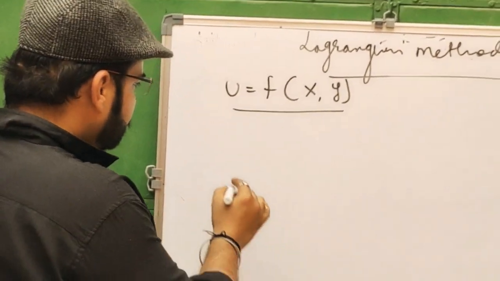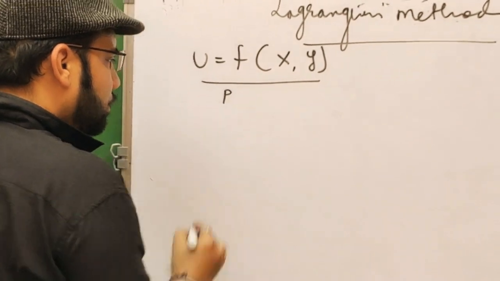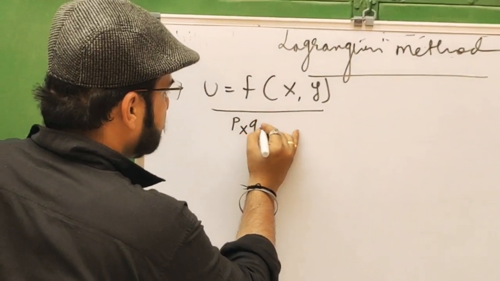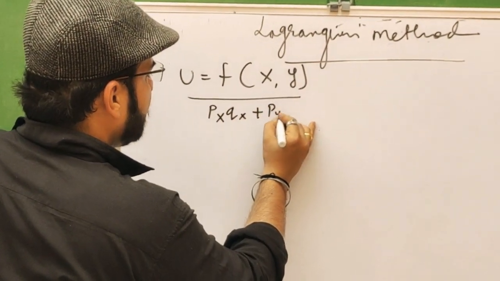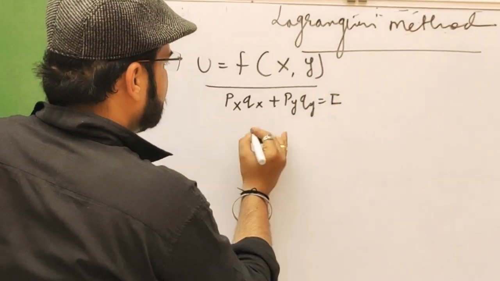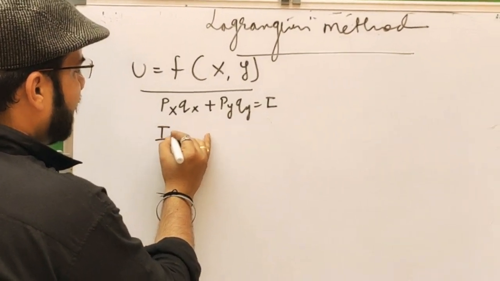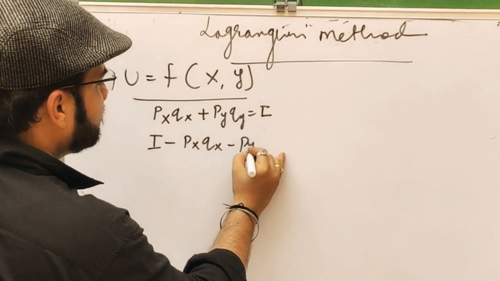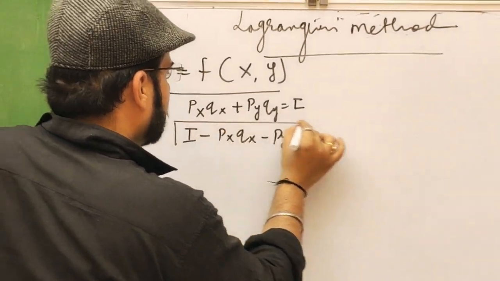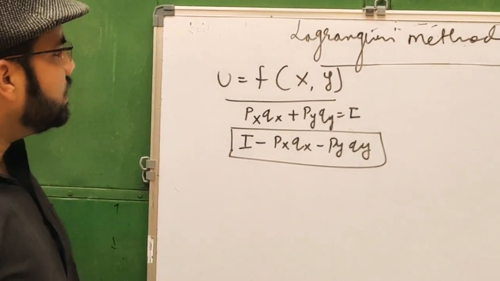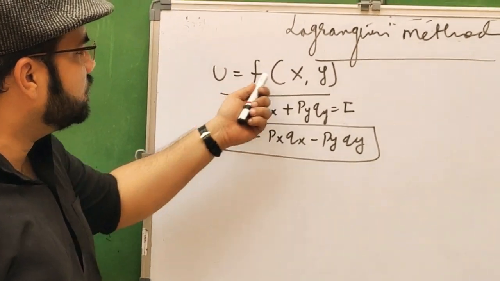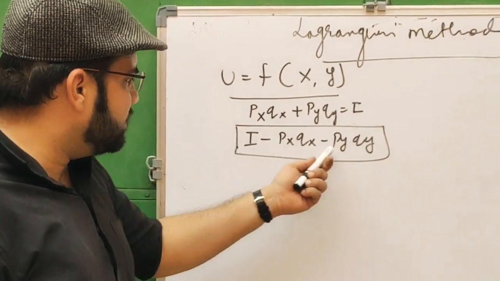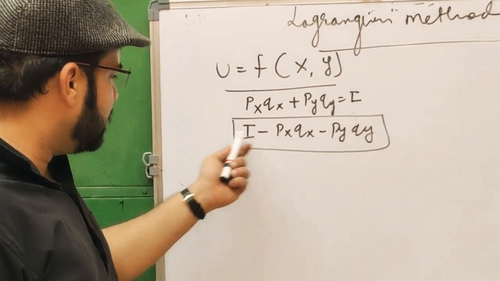And the budget, this is a constant, is equal to Px Qx plus Py Qy equal to I, which can be written as I minus Px Qx minus Py Qy. Each and every consumer wants to maximize this utility function subject to this budget constraint, which is imposed by the given income.